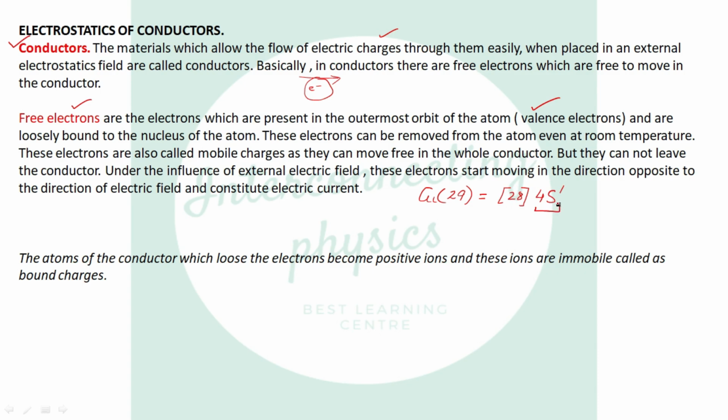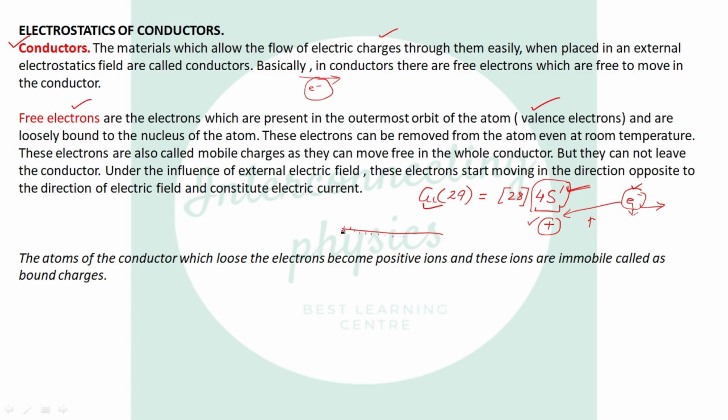This 4s1 is the outermost shell in which one electron is present, and the distance of this electron from the nucleus is very large. So the attractive force between the electron and the positive nucleus becomes less. So this electron is loosely bound, which means it is not in the strong field of the nucleus.